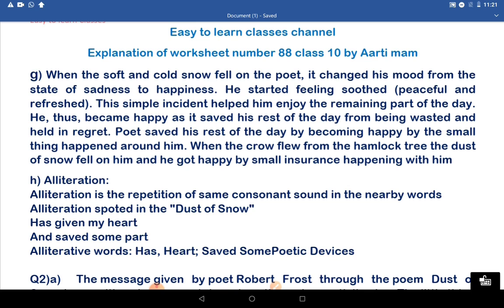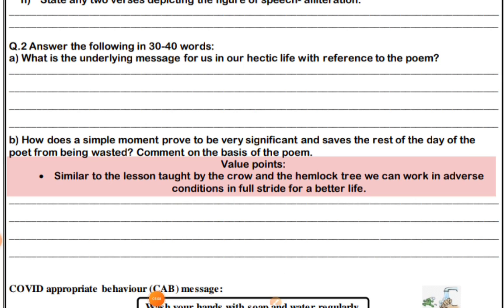Let us move to question number 2 that has been given in the worksheet. Okay, let us see what is the question. What is the underlying message for us in the hectic life with reference to the poem? We have to write this answer in 30 to 40 words. The second question is talking about the practical link between the poem Dusk of Snow and your daily life. Let us see what we can write about it.